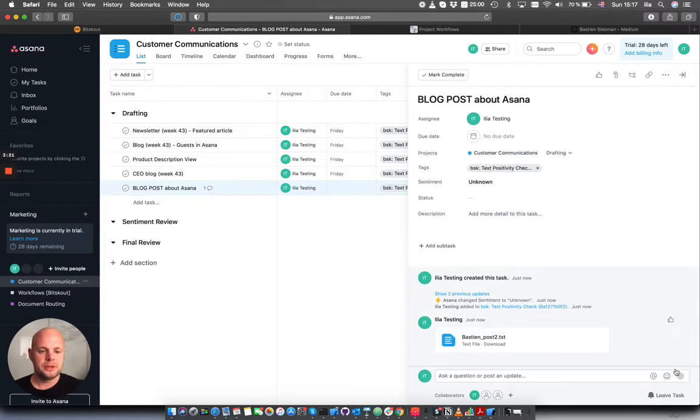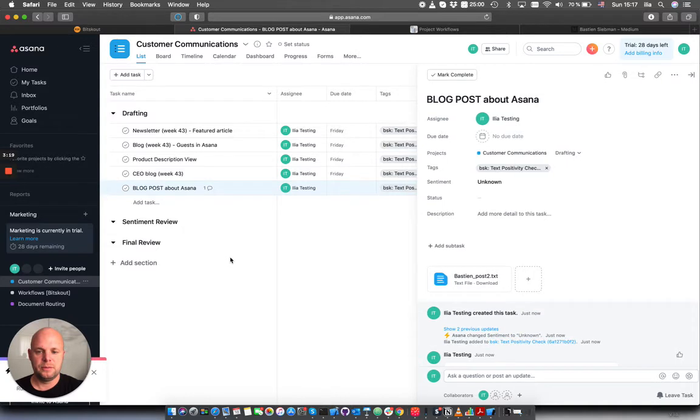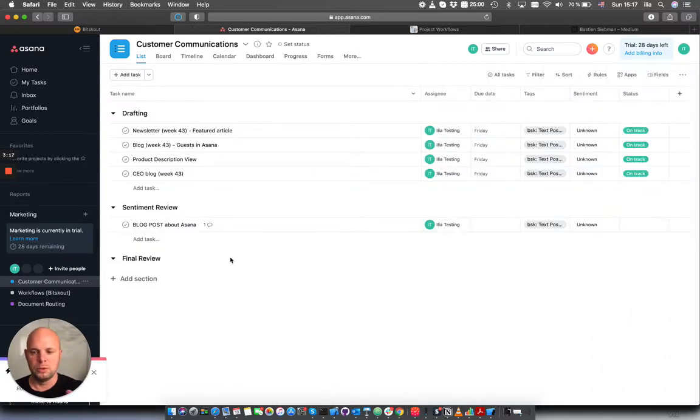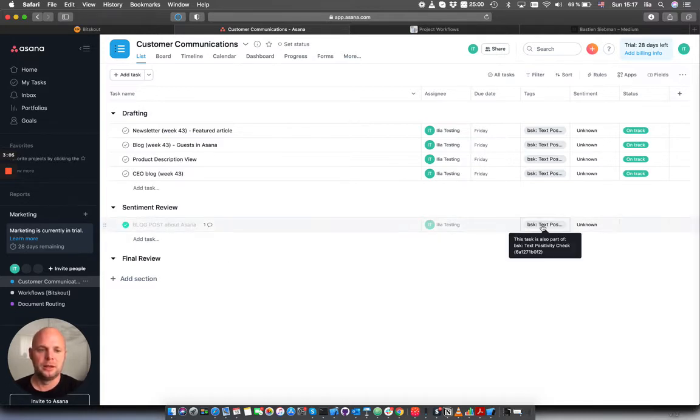Now, what I'm doing is adding his blog post here. The rule is moving it to sentiment review automatically because there is an attachment. And then in sentiment review, it's automatically marked complete in order to invoke a workflow called text positivity check. This is a Bitskout workflow. Okay.